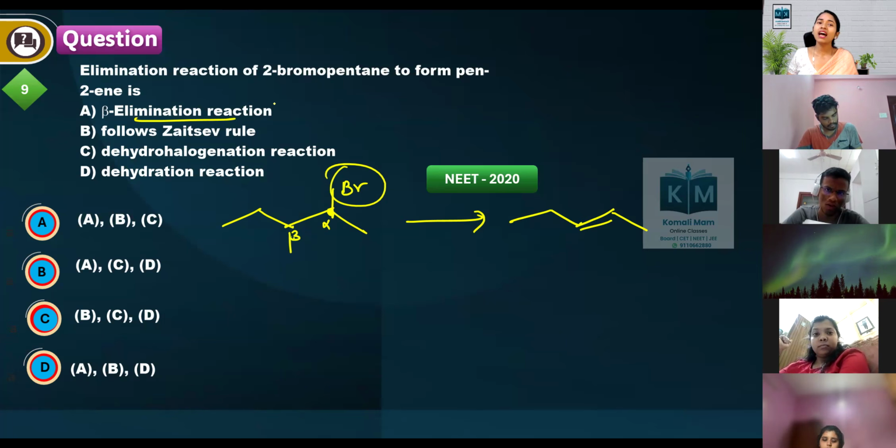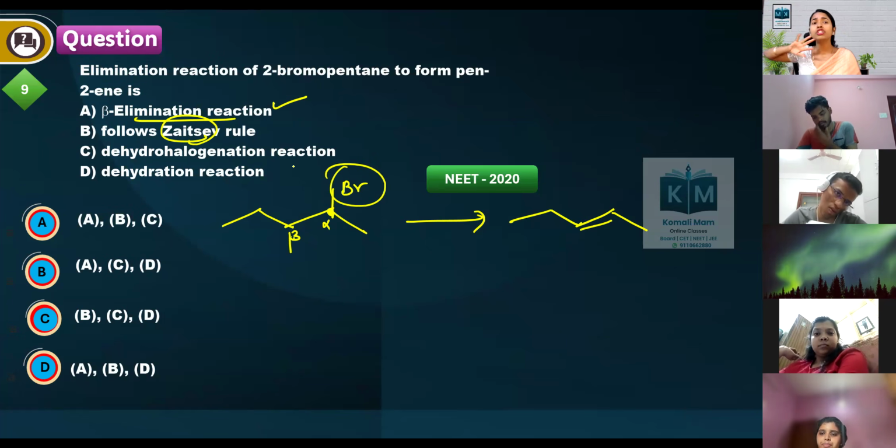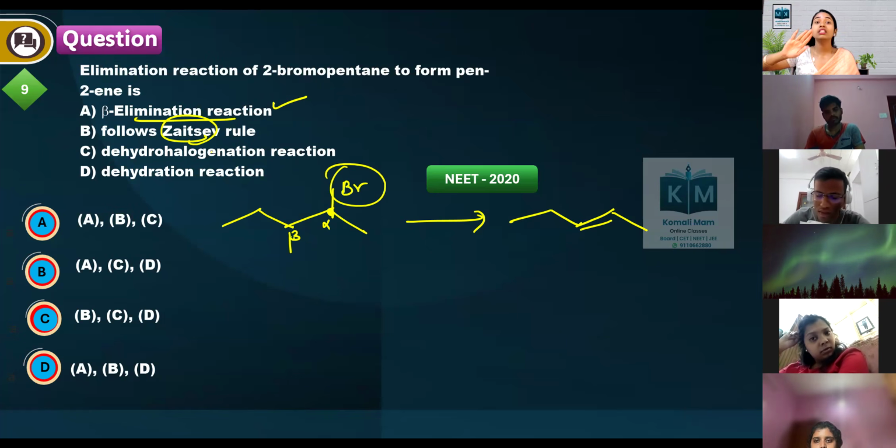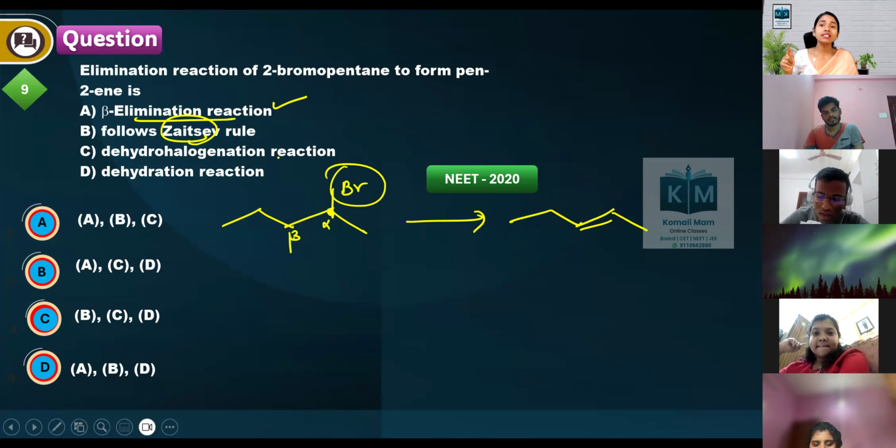So this is beta elimination reaction, which is also known as Saytzeff's rule or Zaitsev rule, not anti-Markovnikov's rule. What is Saytzeff's rule? More substituted alkene is major.